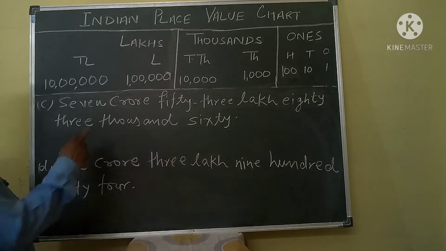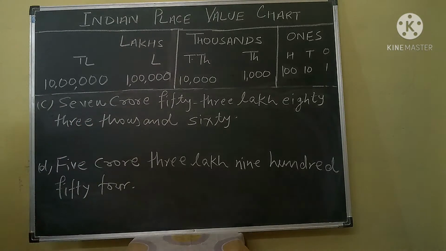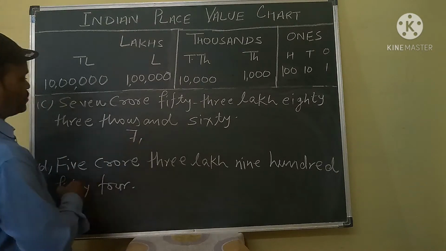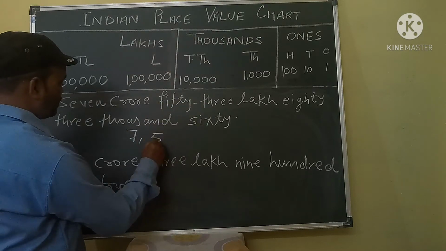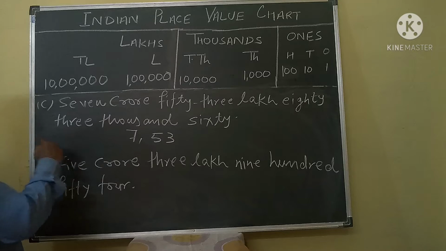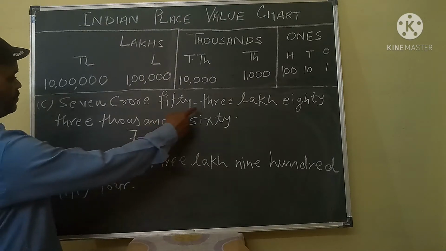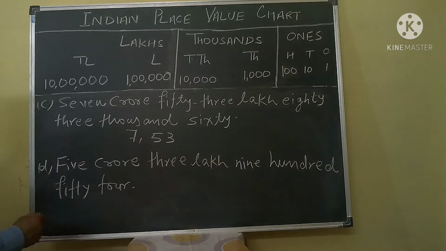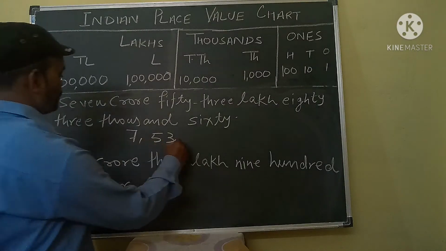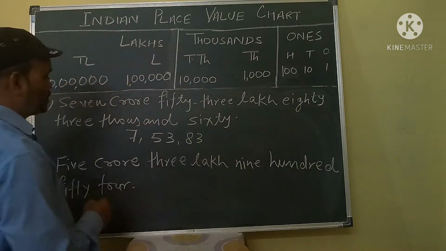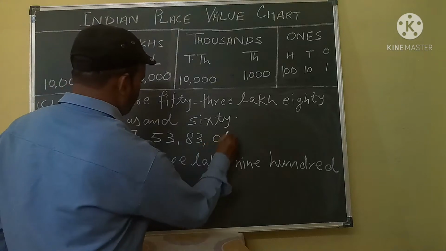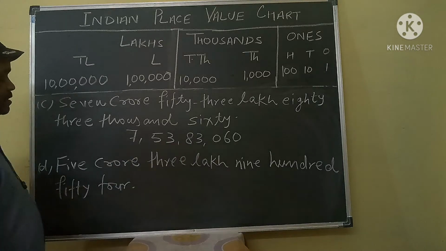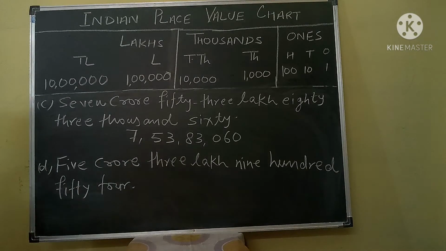Now look here. This is 7 crores. So what will you write? 7 crores means this is 7 crores. Okay. 53 lakh. 7 is in crore group. Then after that, 53 lakh. 53 is in lakh group. 53 lakh, 83,000, 83,060. So this is your required answer for your required question.